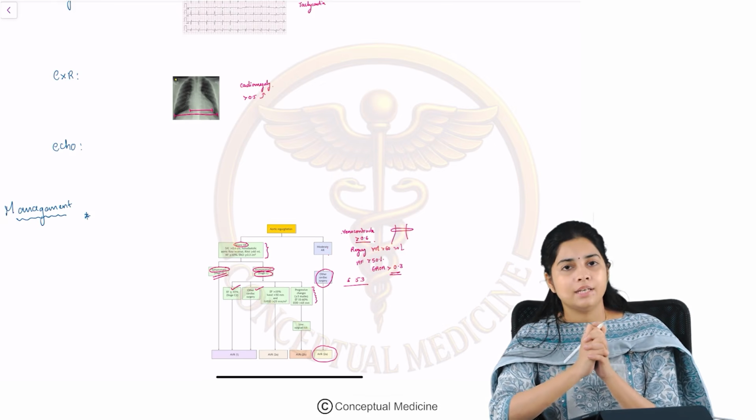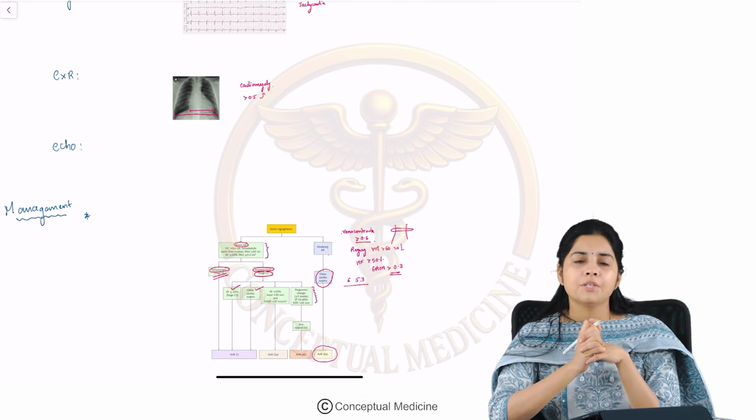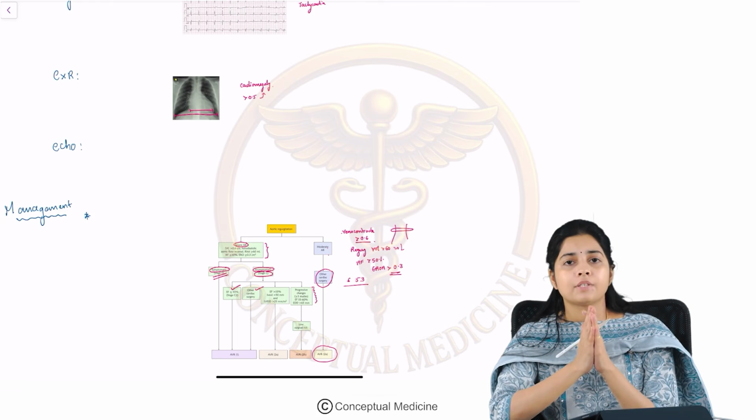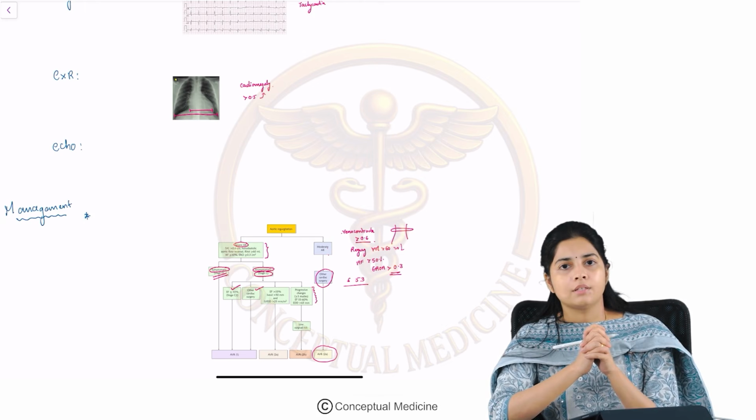So this brings us to the end of the session on aortic regurgitation. We have learned about the etiology of AR, how to examine a patient with aortic regurgitation, what the clinical features are, and how to manage aortic regurgitation.